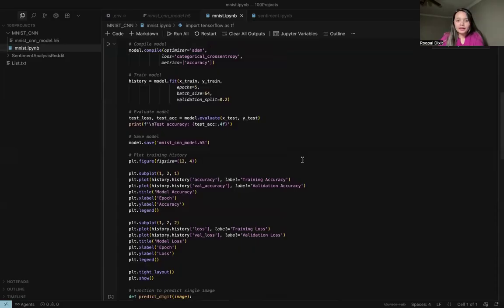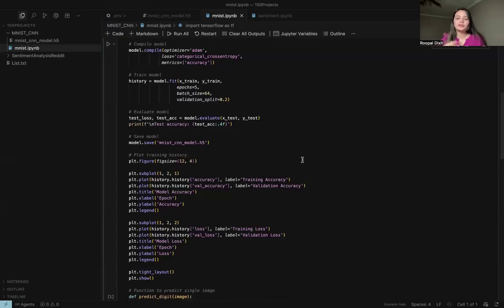So for the training, to train the model, we feed it the 60,000 training images and their labels. We use an optimizer called Adam to adjust the model's weights, minimizing a loss function called categorical cross entropy, which measures how wrong the predictions are.